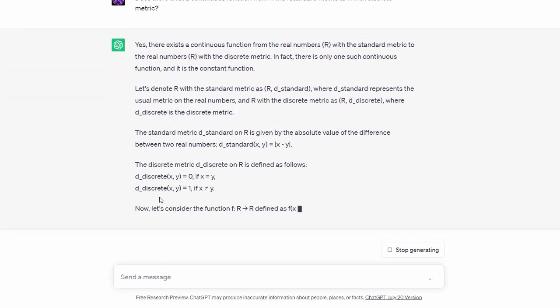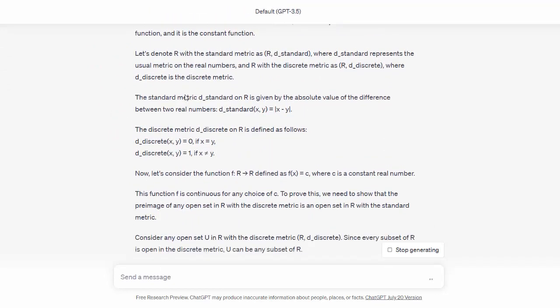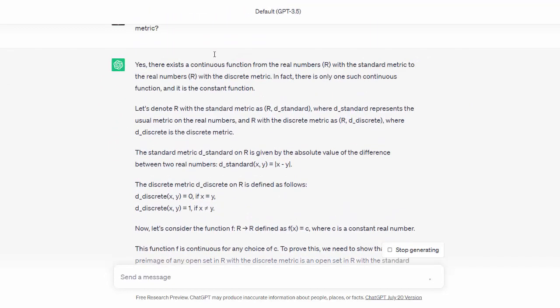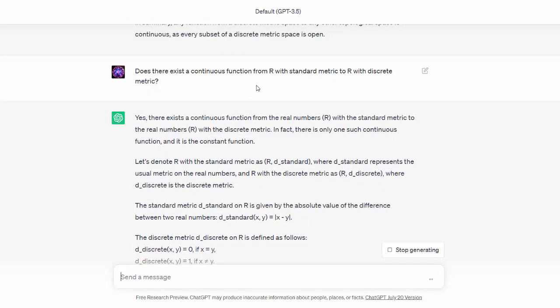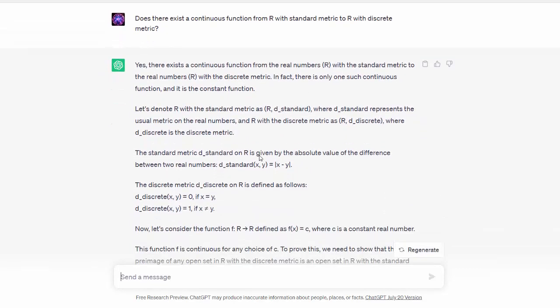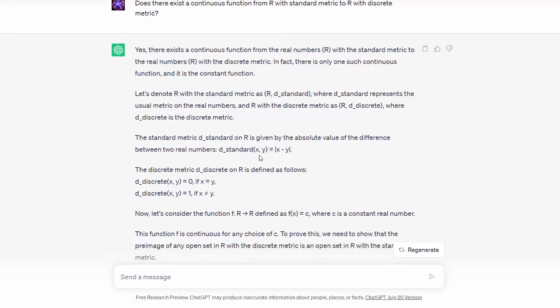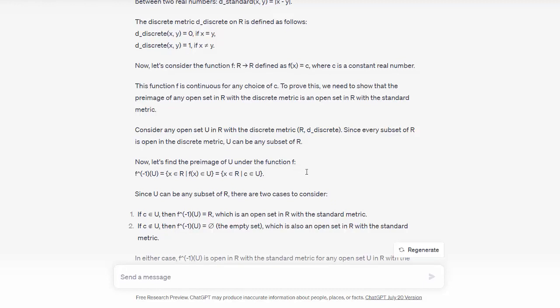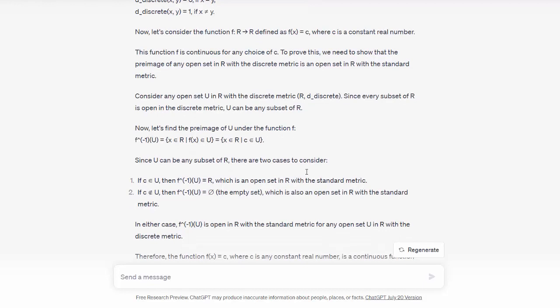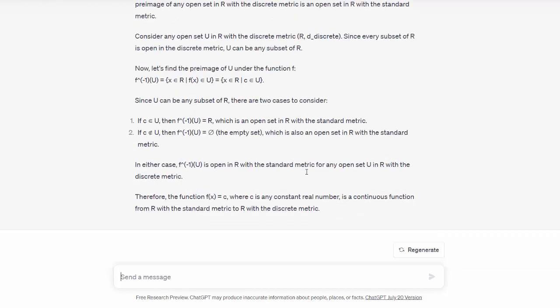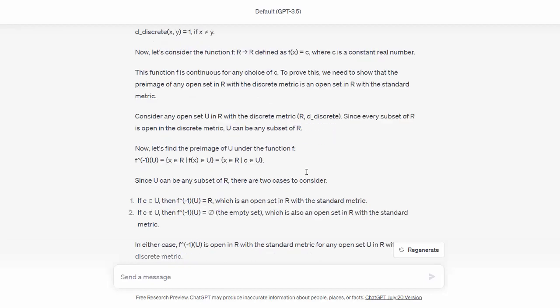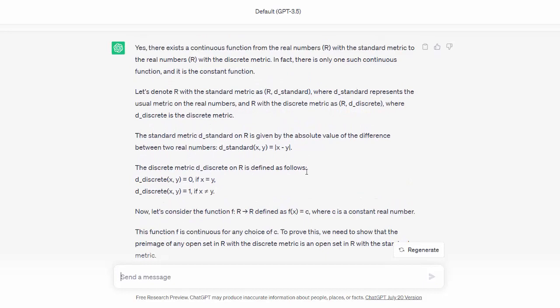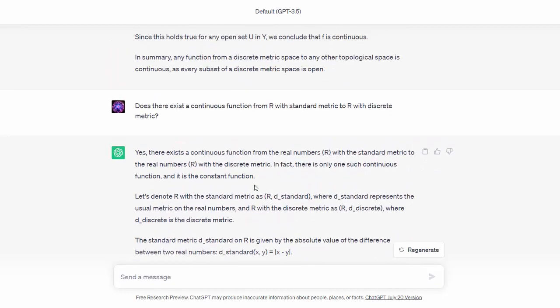Oh, it says there is only one such continuous function, and it is the constant function. That is absolutely true. And this is impressive. I wasn't expecting it to be able to come up with this. Okay, I haven't read the proof in detail, but the fact that it told me the only continuous functions are the constant functions is impressive enough for me.